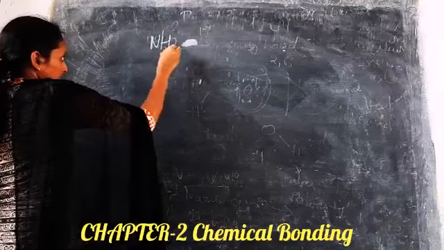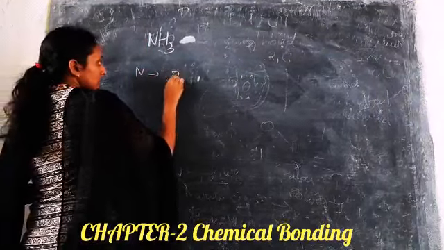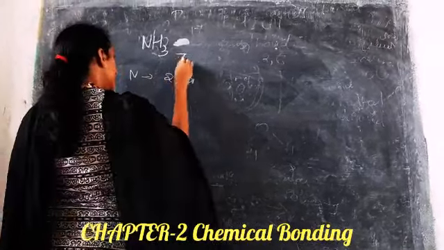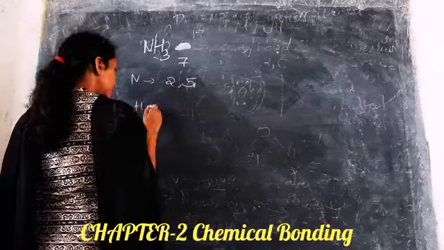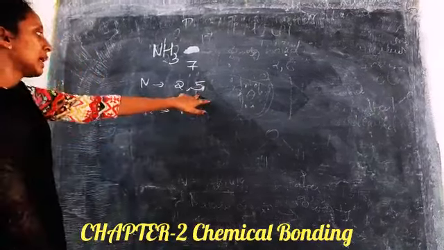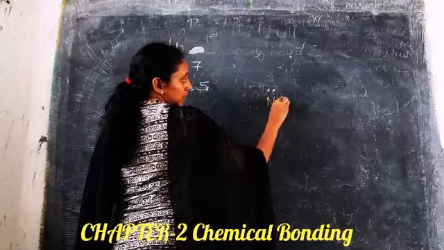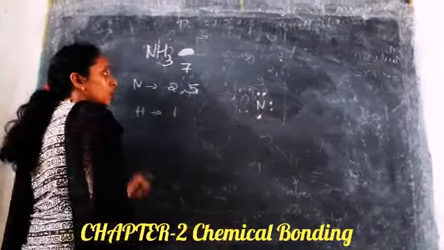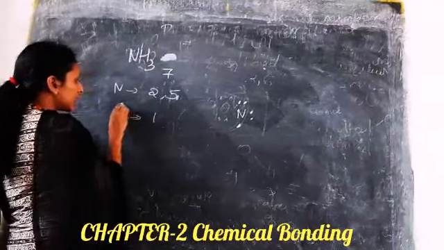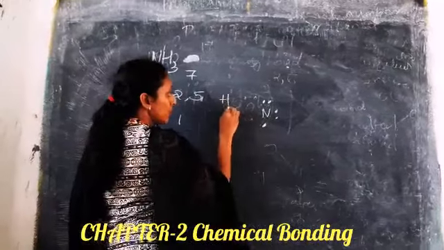Next, ammonia. So nitrogen electronic configuration is 2,5, since its atomic number is 7. Hydrogen, as usual, needs 1. So to become stable, nitrogen, which has 5 electrons, needs 3 more electrons. So those 3 electrons it will gain from the 3 hydrogens.